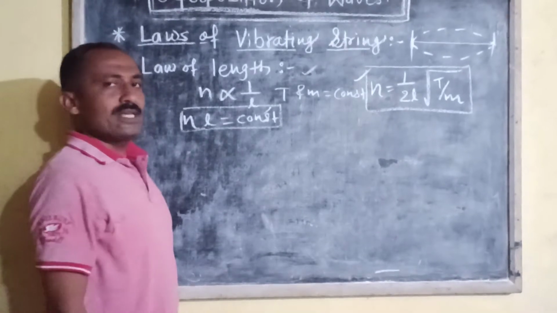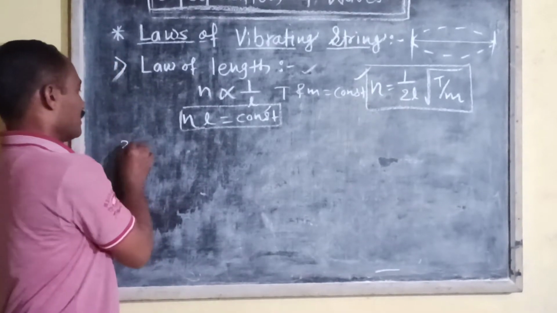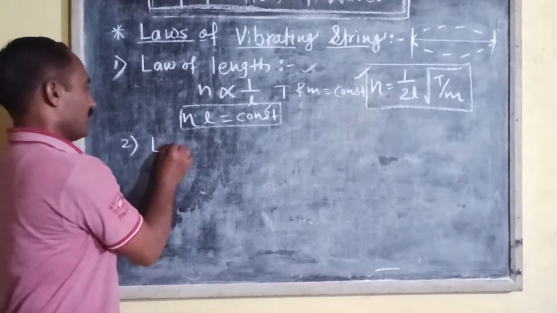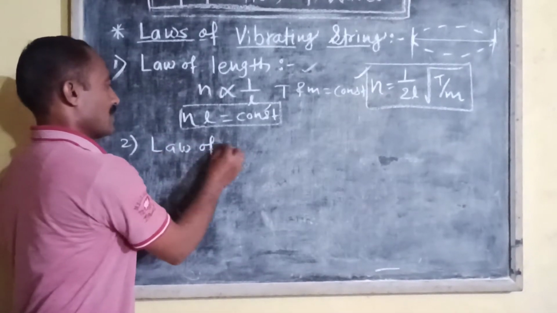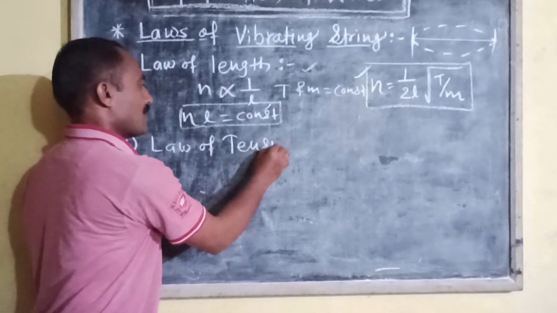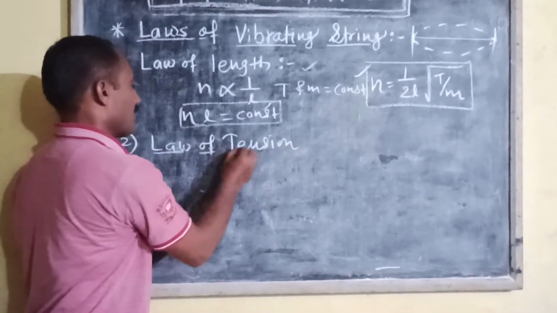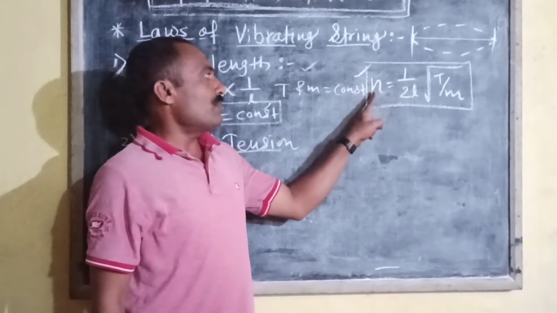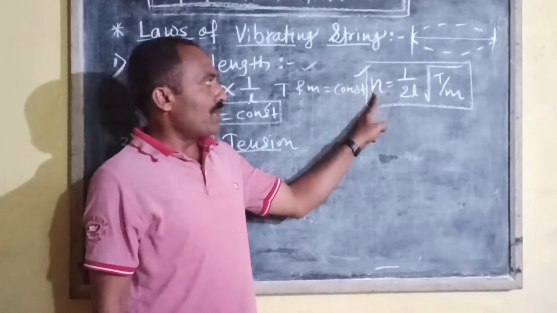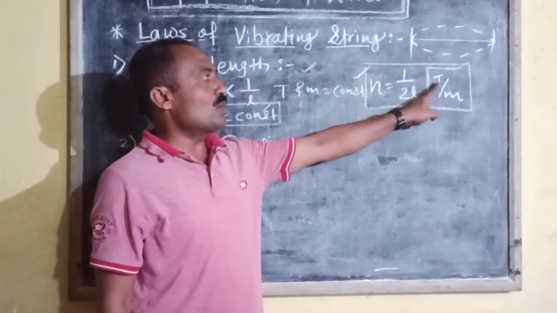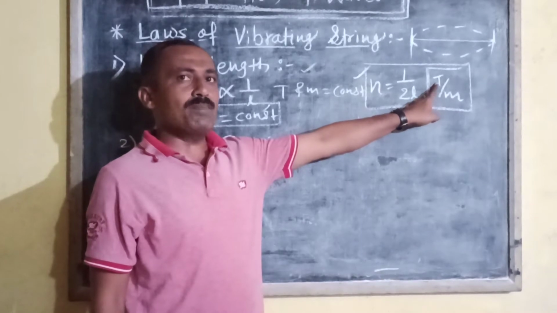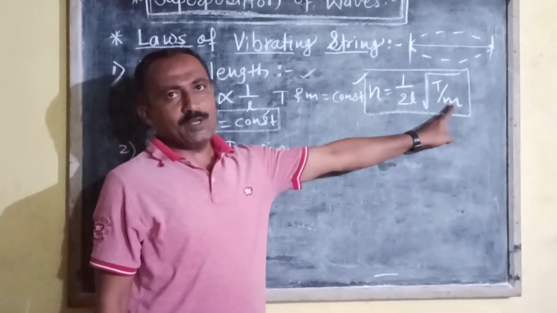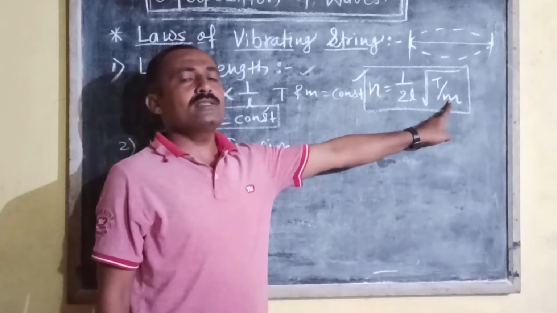Now we have to see the second law, and that second law is known as the law of tension. From this equation, it is clear that the fundamental frequency of vibration is directly proportional to the square root of the tension applied to the string if the vibrating length and mass per unit length, that is linear density, are kept constant.